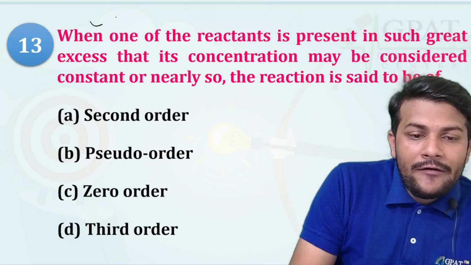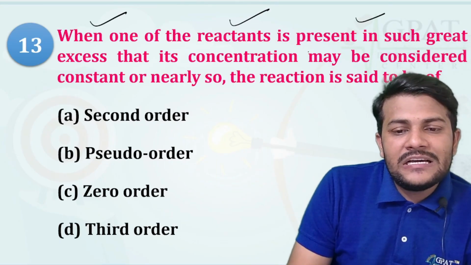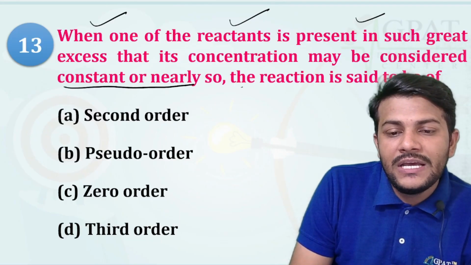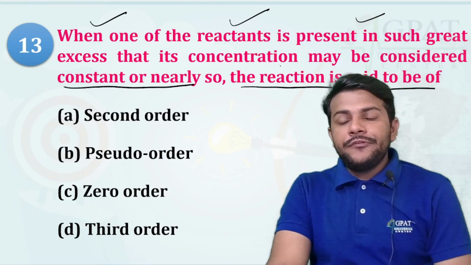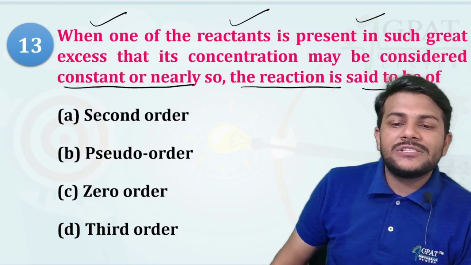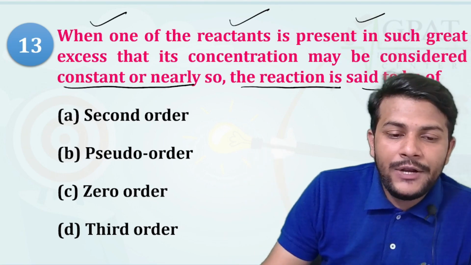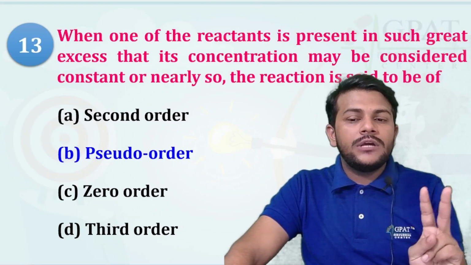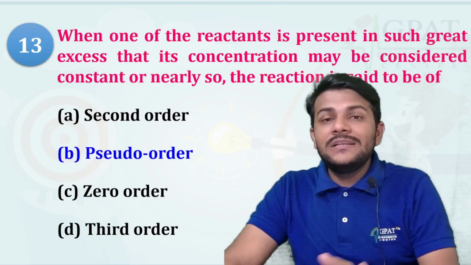Next, when one of the reactants is present in such great excess that its concentration may be considered constant or nearly so, the reaction is said to be a pseudo order reaction, because here of the two molecules one is in greater extent and another is in lower extent.